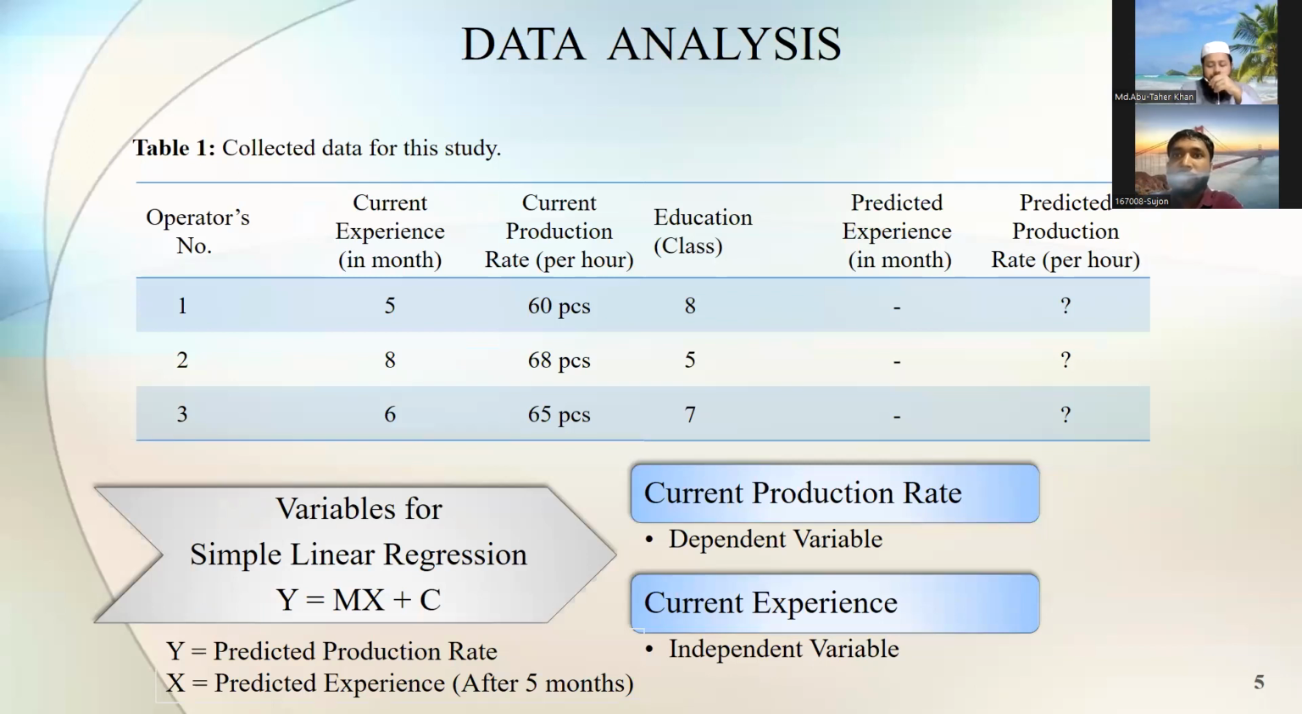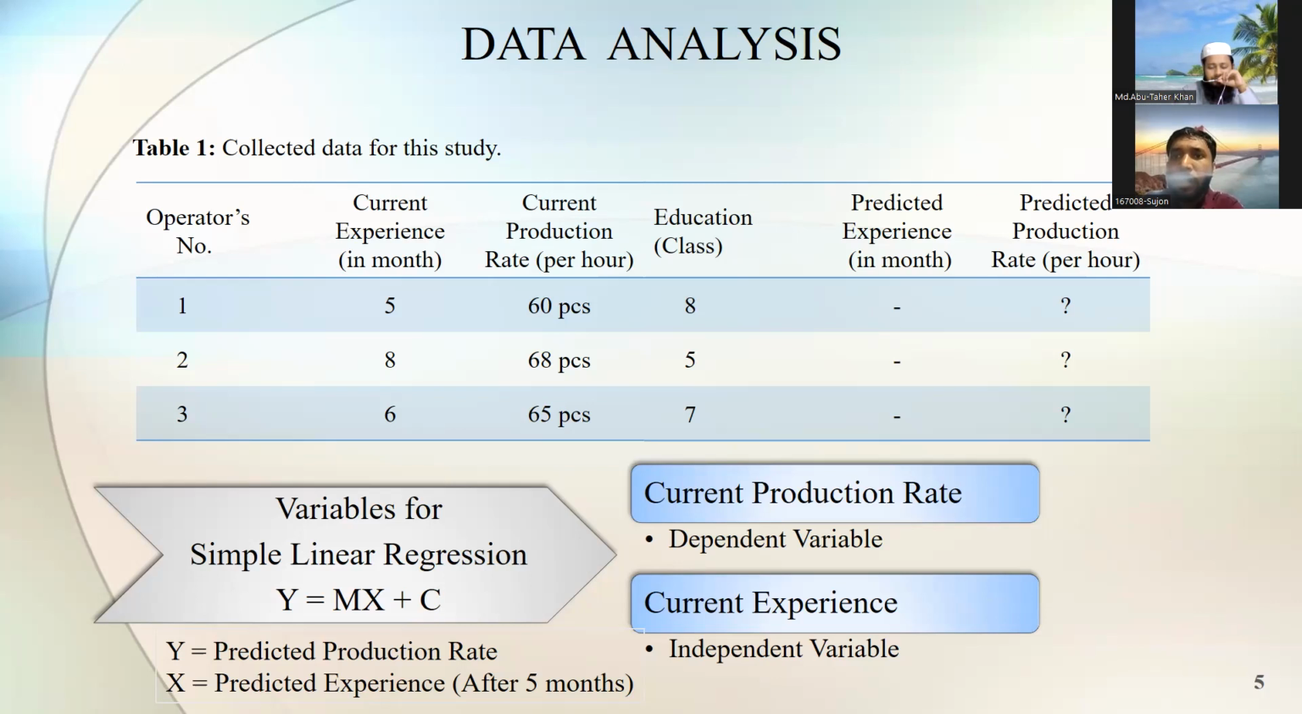Okay, the data analysis. Here we are collecting more data, and we mention three data. Three operators, 1, 2, 3, with current experience in months 5, 8, 6, and current production rate per hour 60 pieces, 68 pieces, 65 pieces. And educational class 8, 5, and 7. Here the predicted experience in months and predicted production rate per hour are a question mark.